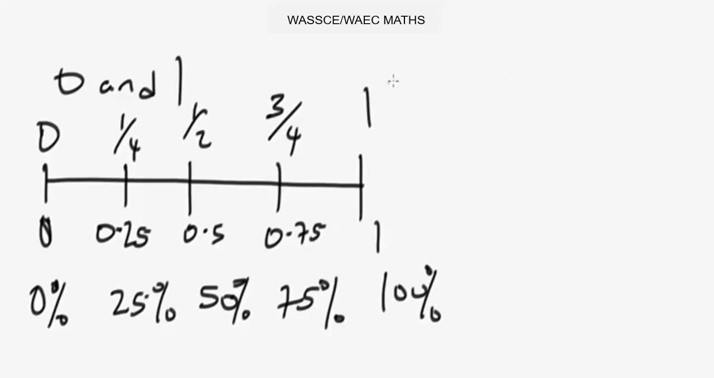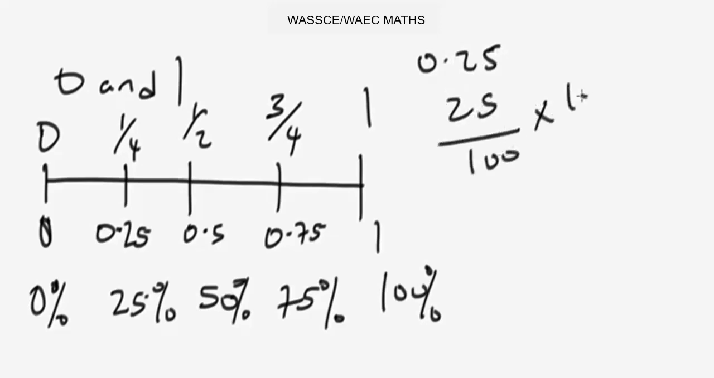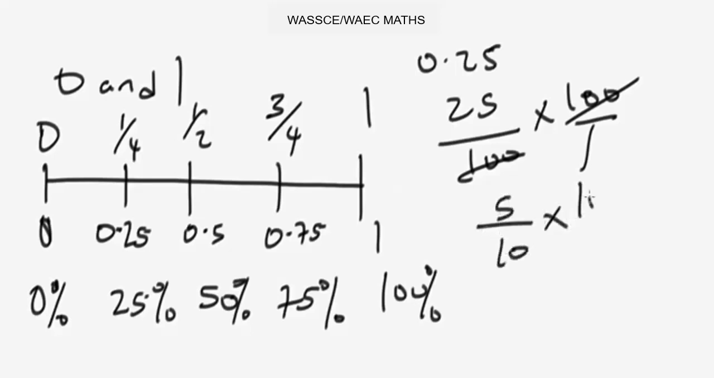So for 0.25, how did we get it to be 25%? 0.25 is the same as 25/100 times 100/1. This is how we got it to be 25%. Now for 0.5, it's 5/10 times 100/1. So 10 times 5 will give us 50%. It's as easy as that.